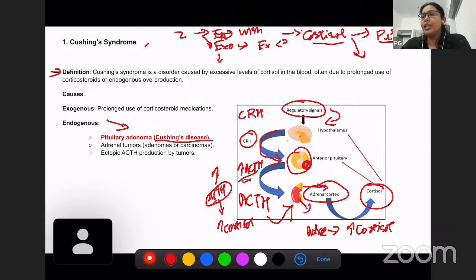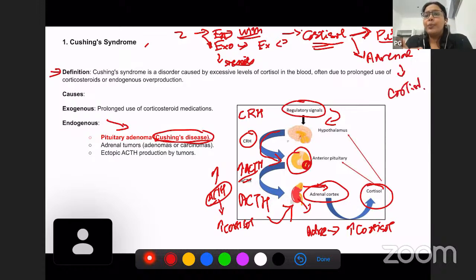So Cushing syndrome can be endogenous as well as exogenous. Exogenous is when somebody is taking steroid hormones for some other condition. It can increase the levels of cortisol in our blood and result in Cushing syndrome. Endogenous is when cortisol is produced within the body. Within the body, cortisol can be produced from the pituitary by an increase in ACTH because of a pituitary tumor, which is also known as Cushing's disease, or it can be because of an adrenal tumor, which can directly increase the cortisol levels in blood.